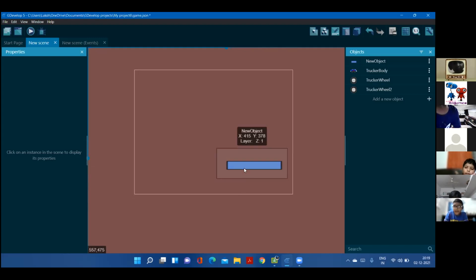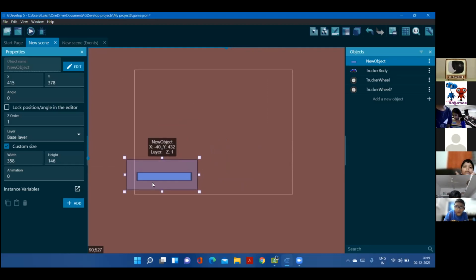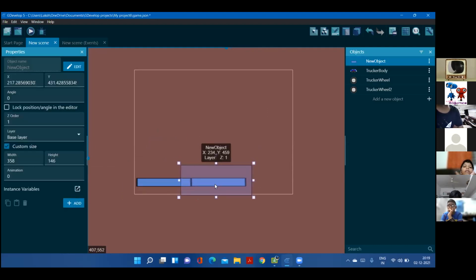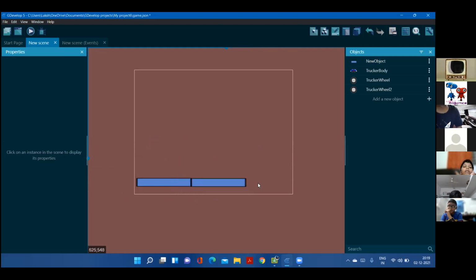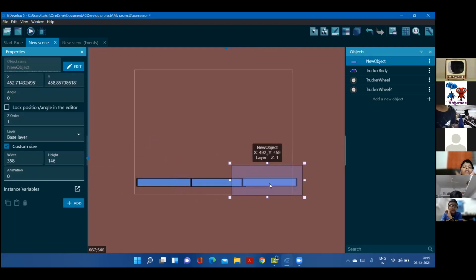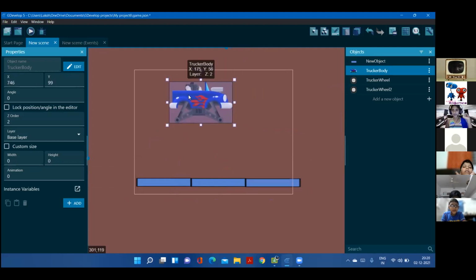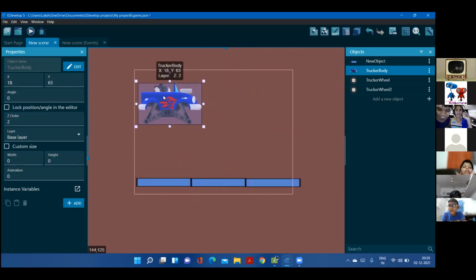So this is the platform right now. I'm copy pasting it over here. Now, of course, we need the body, the car to move on the platform.